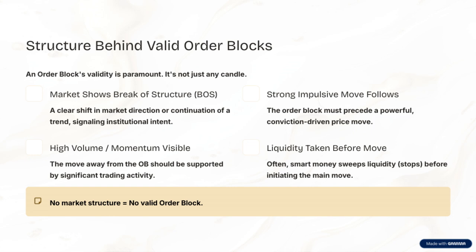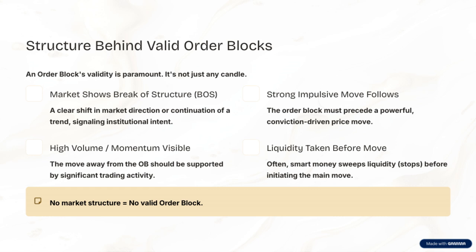This is crucial because a valid order block must precede a powerful, conviction-driven price move. It's not just about a candle or a small bounce. It's about a move that shows clear intent from institutional players. Usually, after these order blocks, we see a strong impulsive move, a clear shift in market direction, or the continuation of a trend. This signals that the institutions are actively driving the market.